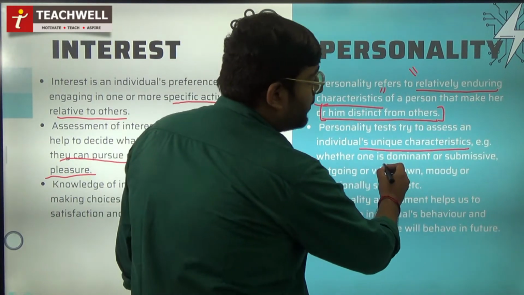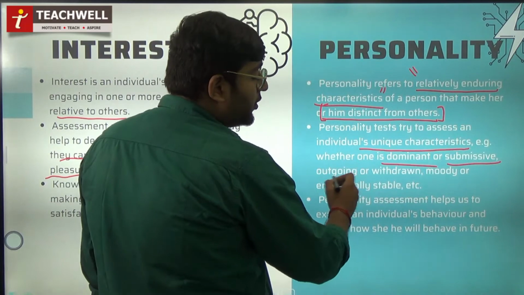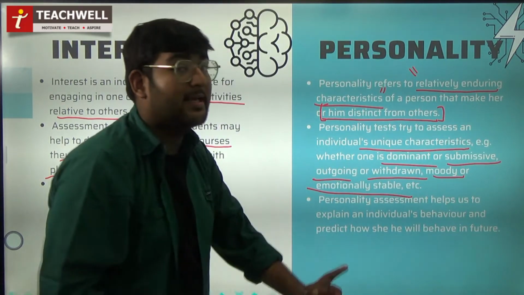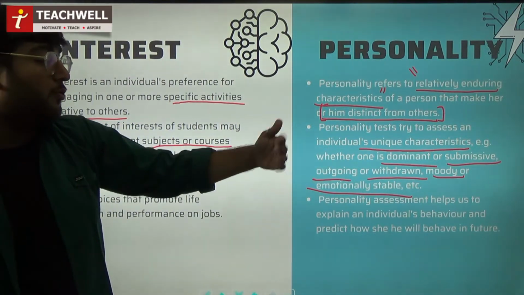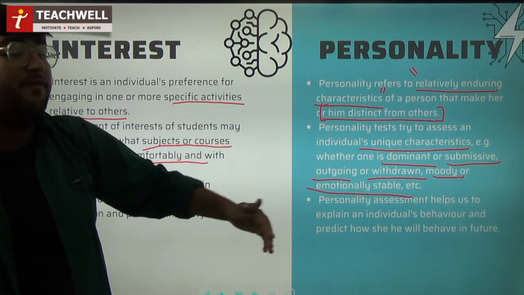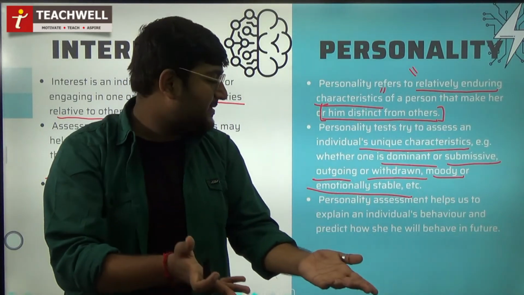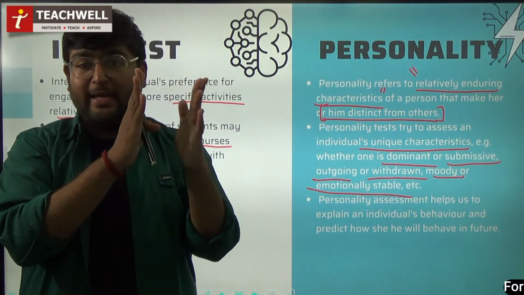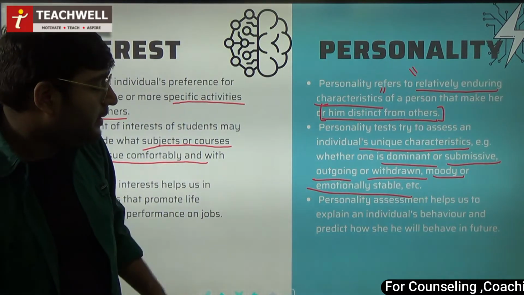Personality tests try to assess an individual's unique characteristics. Example, whether one is dominant, submissive, outgoing, withdrawn, moody, emotionally stable. ठीक है? कैसे? How you react or what are your characteristics on the basis of अगर आप dominant हैं या submissive हैं. ऐसा नहीं है that there are only extremities. You might be lying in some middle ground as well, right?